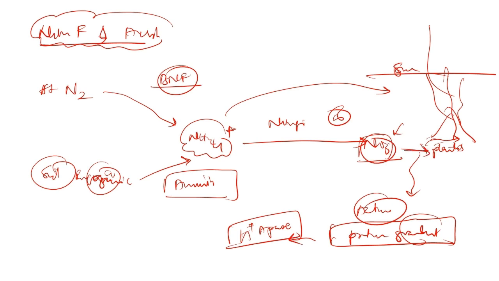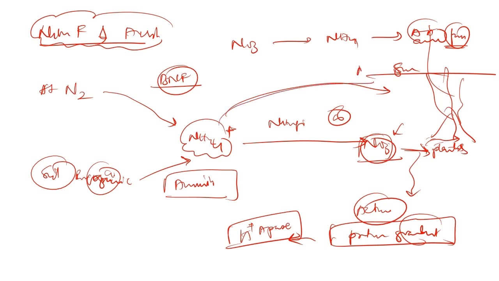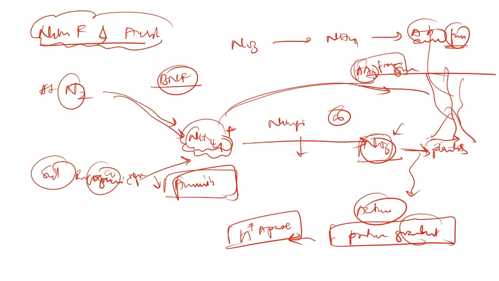Once the plants have taken up this nitrate, it is converted into ammonium form and next into amino acid form. This is how nitrogen is utilized by the plants, or the ammonium form is directly utilized by the plants and converted into amino acid form. Here the process is called nitrification. This is ammonification, the conversion of the organic form of nitrogen to the inorganic form, that is ammonium form, and from atmospheric nitrogen it is biological nitrogen fixation. So this is the complete overview of nitrogen fixation and assimilation.